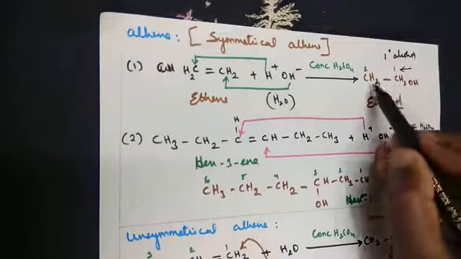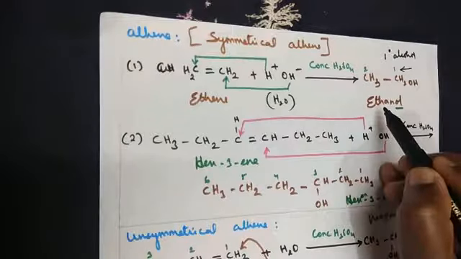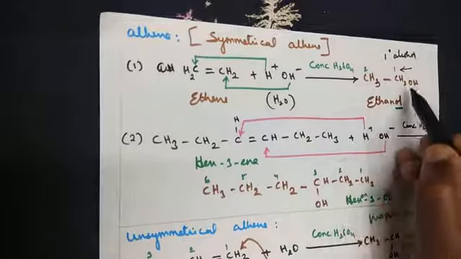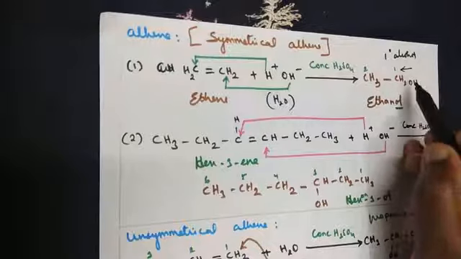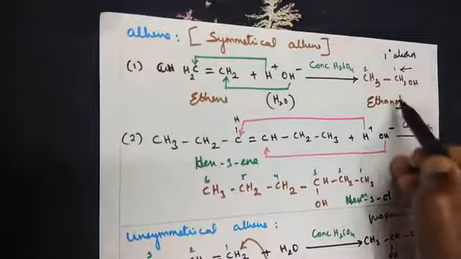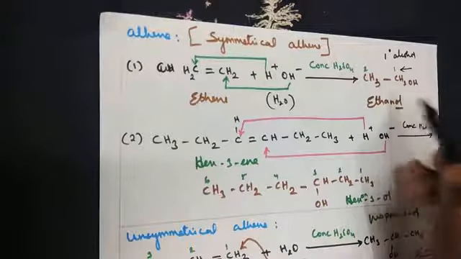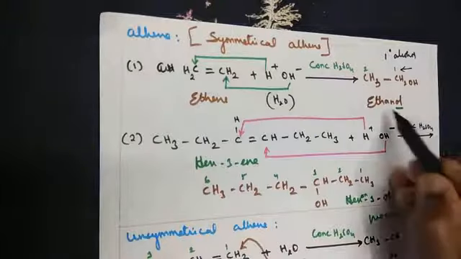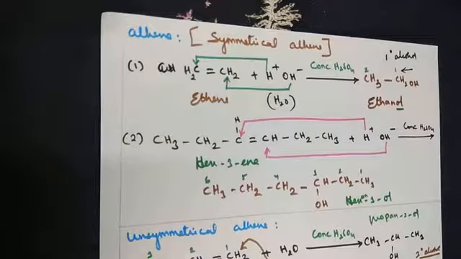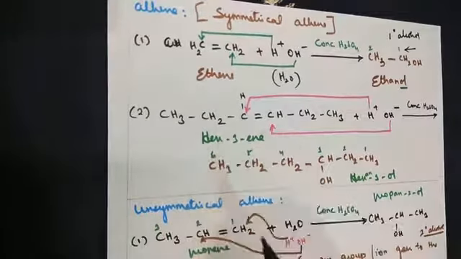So when we name it, because two carbons, eth will be the prefix here. OL will be the suffix. We are talking about an alcohol, ethanol. Since it's the first carbon, you needn't write ethan-1-ol. You can write it as ethanol also. It's a correct thing. Moving on to the second example.